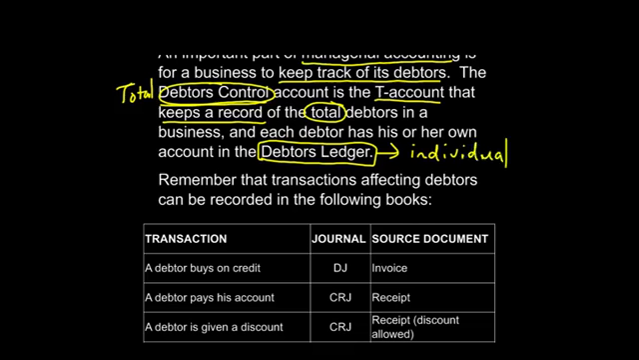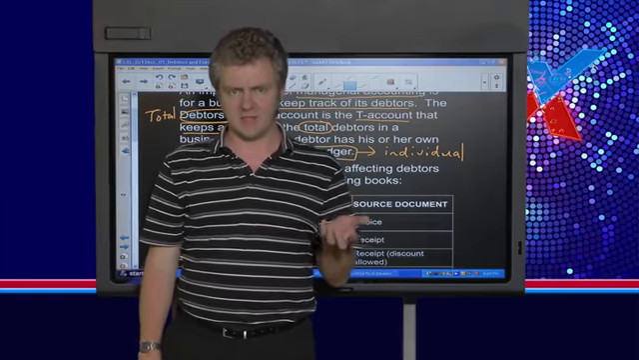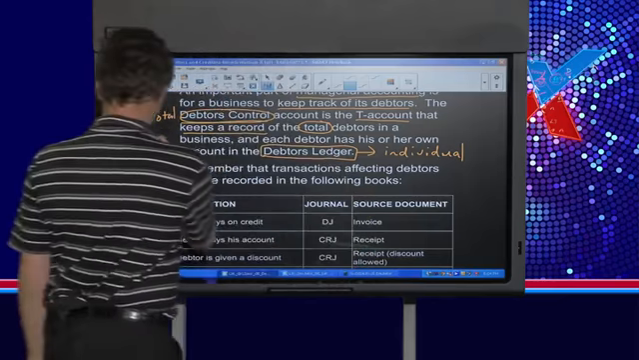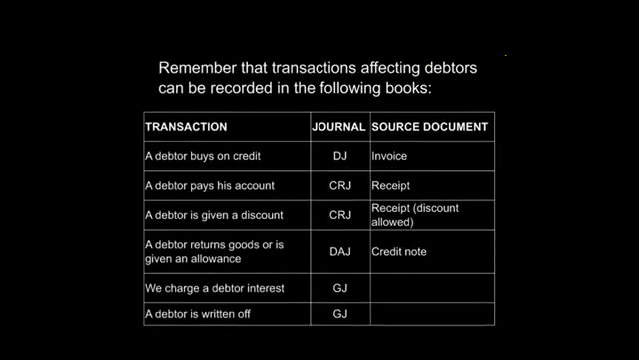So what we're going to do is quickly revise the various transactions that can affect the debtors, as well as the correct journals into which we have to enter them. You can see over here that the transactions affecting debtors need to be recorded in journals. I've just put here the following books. We need to record when a debtor buys on credit. We know that that goes in the debtors journal, and the source document is an invoice. I'm just briefly running through this because you should know this by now. We've also got when a debtor pays his or her account.